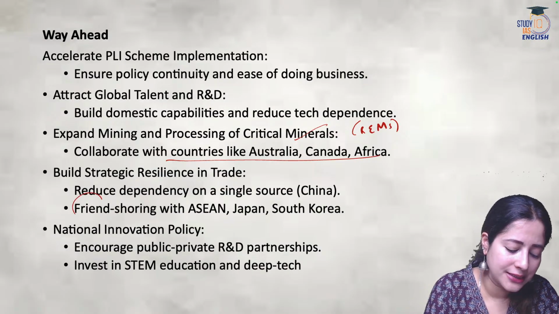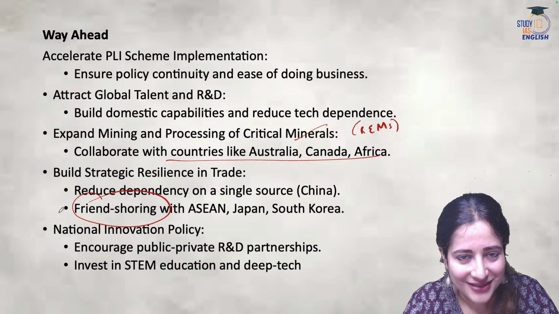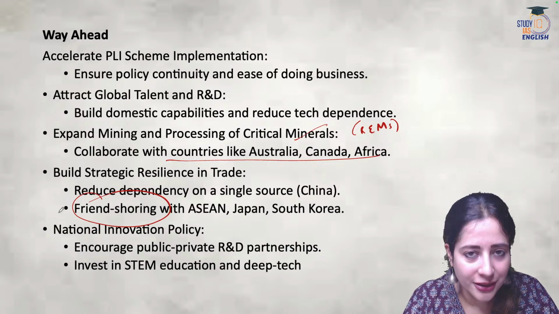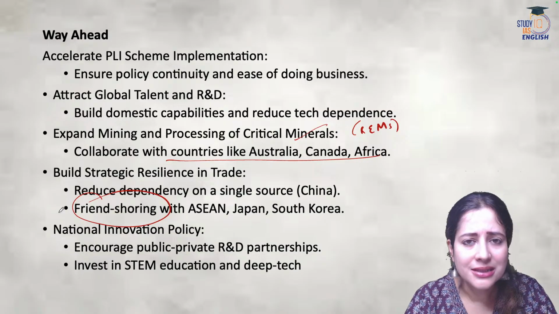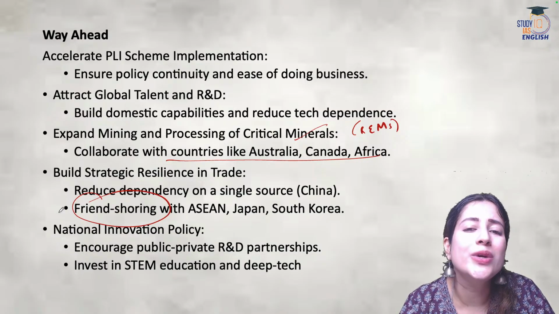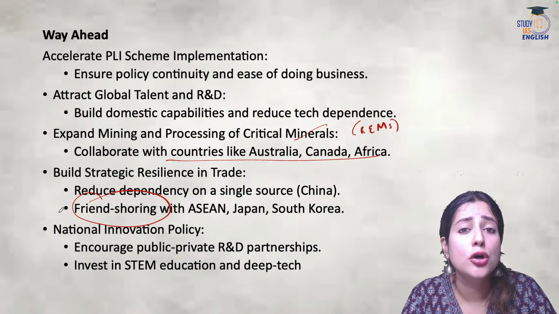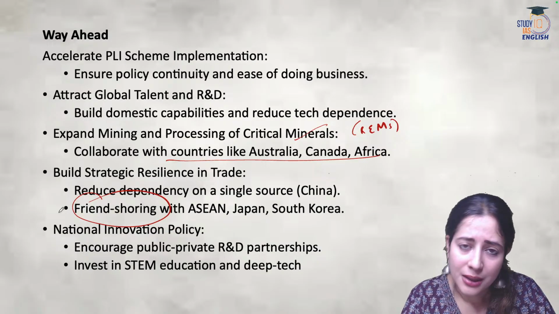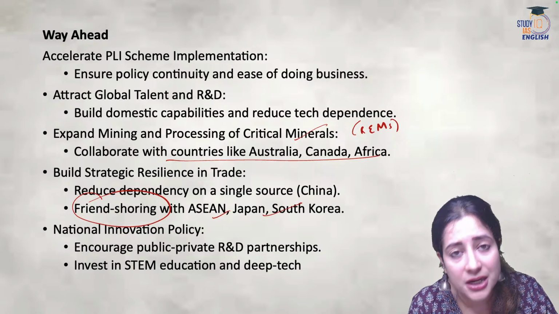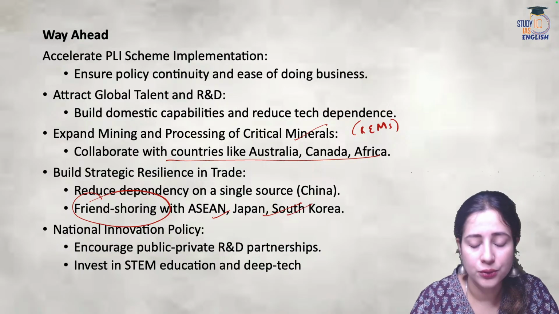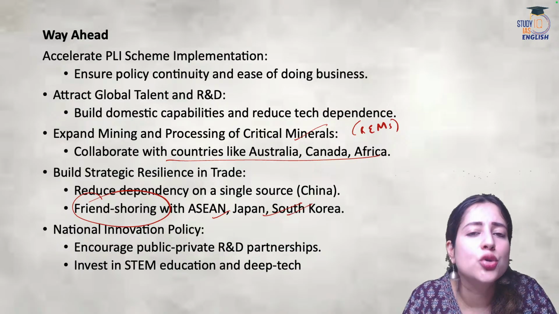We can also have better ties with friendly countries. The article calls this friend shoring, just like we had the word offshoring. Let's outsource certain processes which we are weak at, not to economic giants like the US and China, but to like-minded countries like the other countries of ASEAN, Japan, and South Korea. And ultimately, it's the education sector.